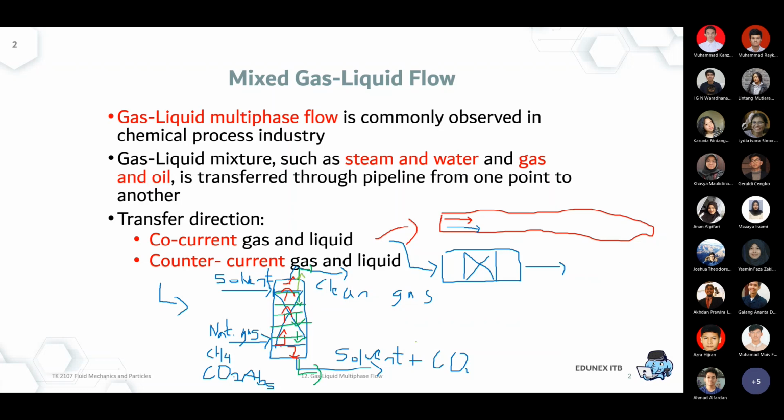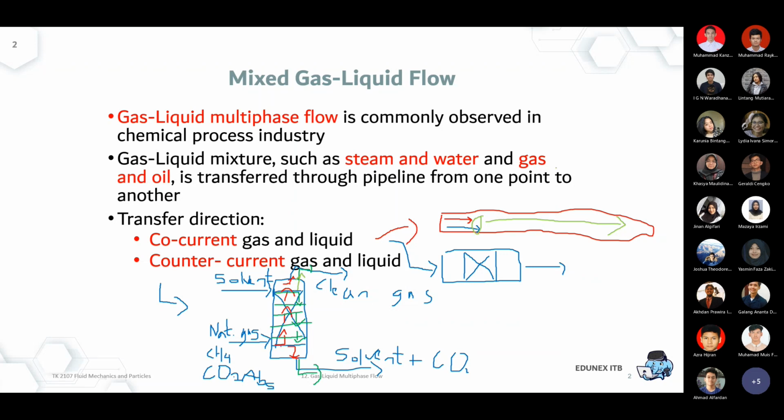Okay, we cannot expect every time that all of this gas and liquid will be combined together and will be steady state as a mixed compound to the destination. We want it to happen, but that's not always been the case.